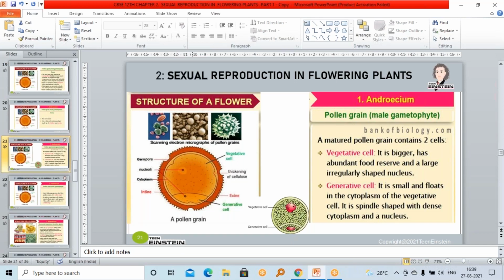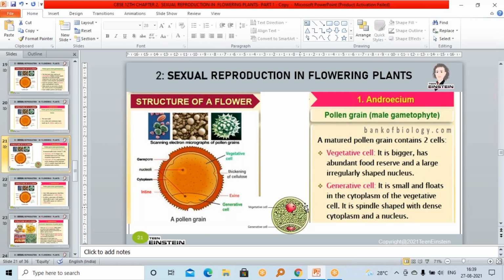Next, the generative cell is small and floats in the dense cytoplasm of the vegetative cell. The generative cell also has a nucleus and dense cytoplasm, like the vegetative cell, and it is almost spindle shaped. Clear?